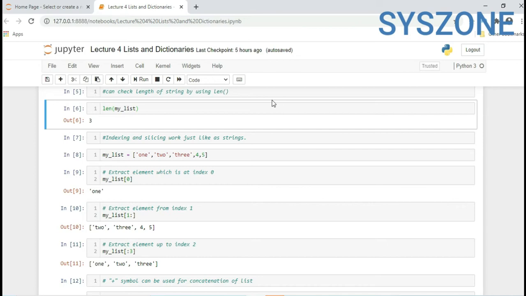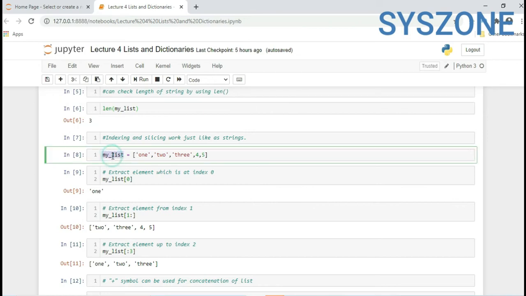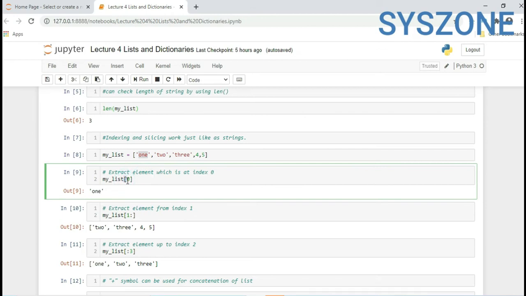Now indexing and slicing, which we already saw in the string part, can be applied to a list also. my_list is a list variable name. Inside the list we have 5 items: 1, 2, 3 are strings, and 4 and 5 are integer numbers. If you want to extract the first value from this list, you have to use the square brackets and the index position.